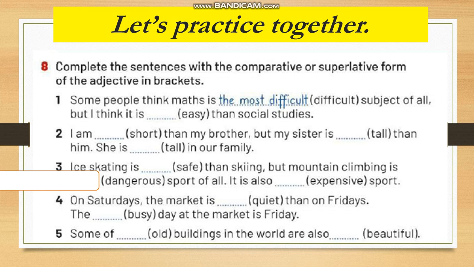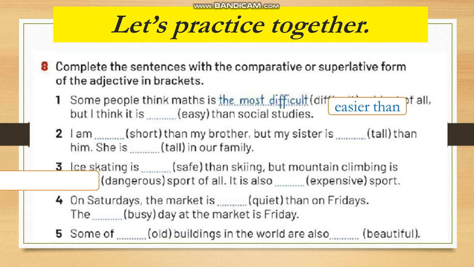In order to change a sentence from the positive form into the comparative or the superlative, number one, try to identify the kind of adjective. Is it short or long? Easy, short. Number two, the degree of comparison: is it the comparative or the superlative? You have than, so you have the comparative form. Easy is an adjective that ends with y preceded by a consonant, so delete y and add ier. Easier than.